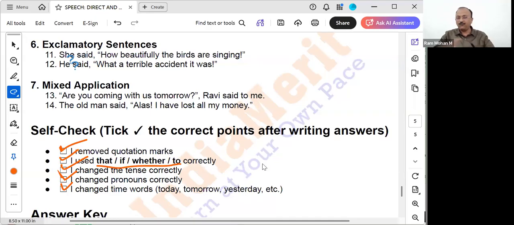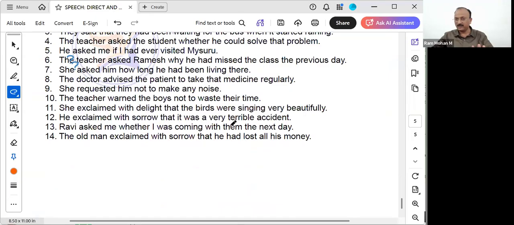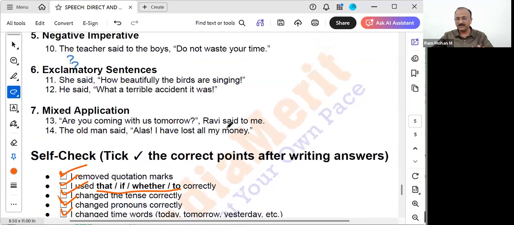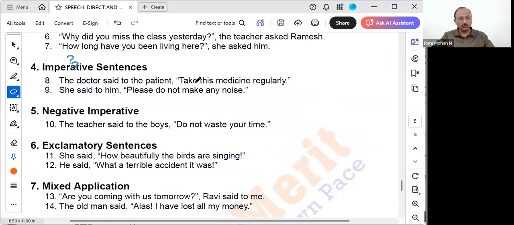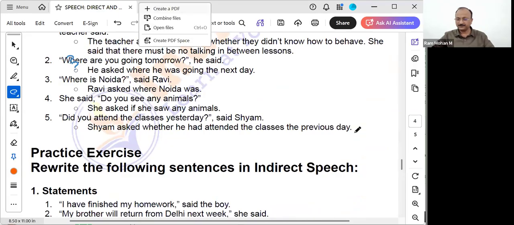And for your help, at the end, I had given you the answer key also. But my recommendation is don't see this answer key. You will solve all these sentences, you test your knowledge. Once you write all these things, you spend some 10-15 minutes to master these things. Go through these examples once again, and you just write them, and then you check with the key answers. In case you have some special questions where you had doubt, you can share them in the group also.